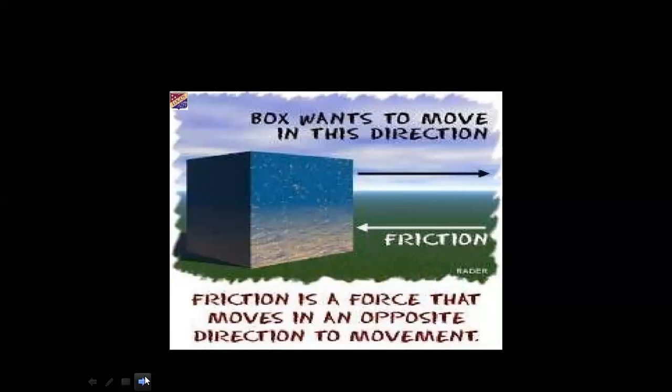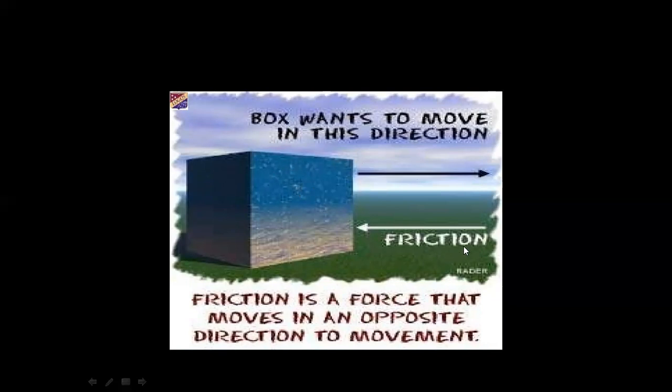Again, in this example, the same thing is told. I want to make it more clear: this big block, this box, wants to move in this direction. Why? Because the force is applied in this direction.